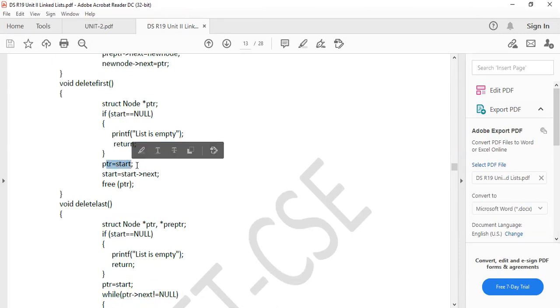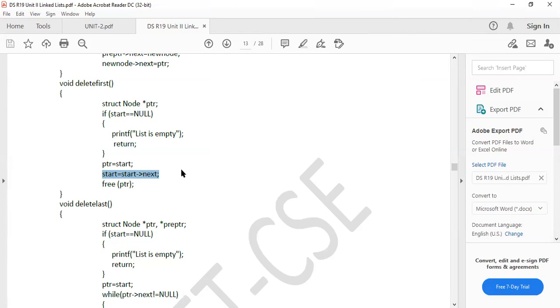That's it. If the list is not empty, what shall I do? Pointer equals to start, so that start is pointing to next node. What is the meaning of this line? So again, I'm telling. For example, if I am having 1, 2, 3, 4 nodes or A, B, C, D, and I want to delete node A, deleting the first node. So among A, B, C, D, I want to delete the first node. What is the first node? A is the first node.